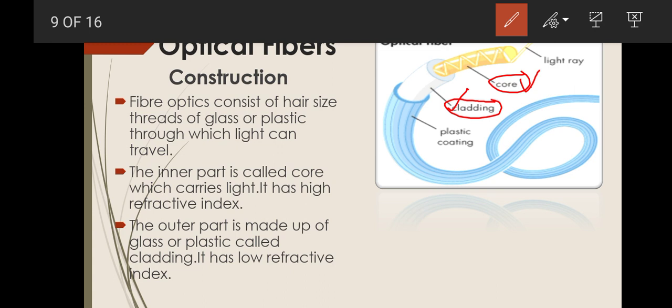The light is made to strike at such an angle that its angle of incidence becomes greater than the critical angle of the core, so that when it strikes the core-cladding boundary, it will get total internal reflection there. That's why two materials of different refractive indices are used here, so that the light travels throughout the thread by getting total internal reflection again and again.